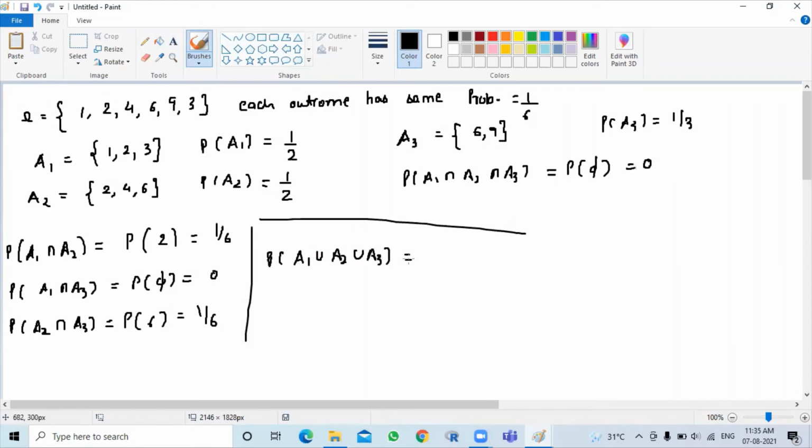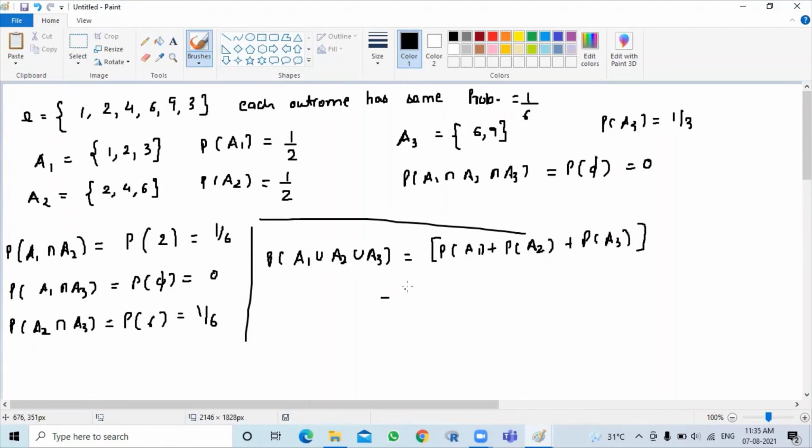So I have told you that we open this probability as we take the sum of individual probabilities: probability of A1 plus probability of A2 plus probability of A3. We add these probabilities.